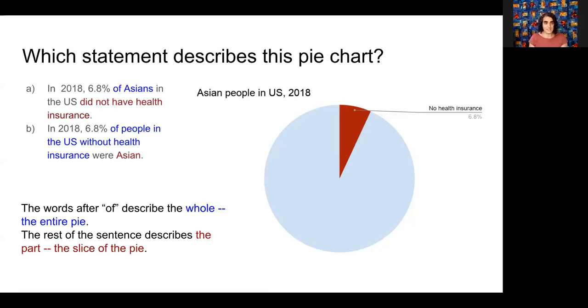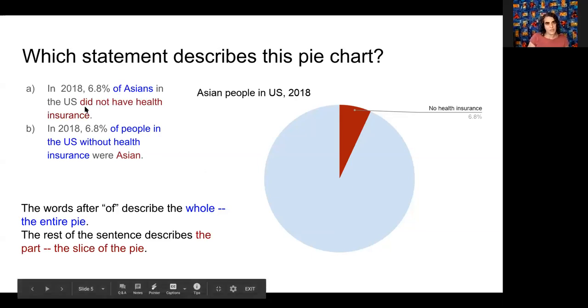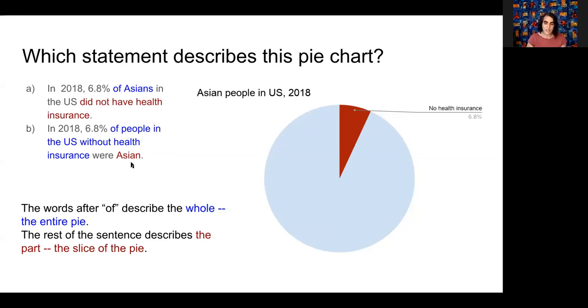The rest of the sentence, the "did not have health insurance" part in statement A, or the "are Asian" part in statement B, that's what describes the wedge. In sentence A, we're talking about a group of Asians who do not have health insurance. So the part after the "of" describes the whole, the next part describes the wedge, the part, the slice.